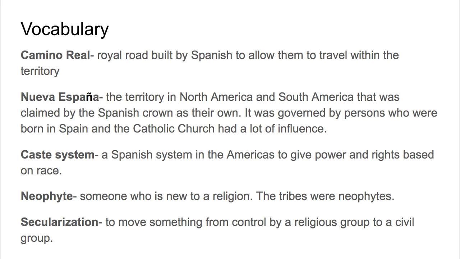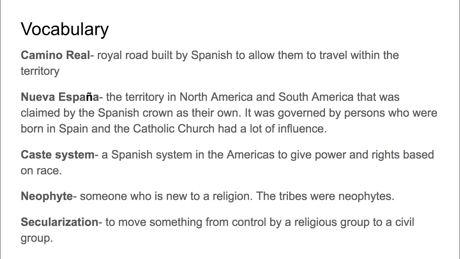Nueva España, which is New Spain, is a territory in North and South America that was claimed by the Spanish crown as their own, and it was governed by persons who were born in Spain, and the Catholic Church had a lot of influence. Caste system, a Spanish system in the Americas to give power and rights based on race.